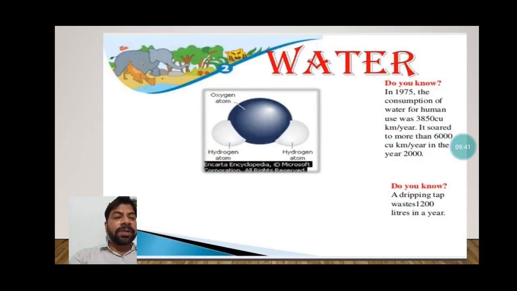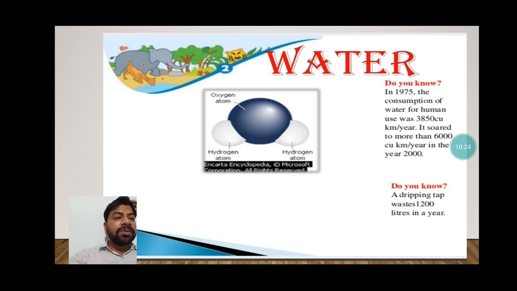Next is the water. Water is very essential, and this is the life supporting thing. Without this we cannot survive. As we have read that land is very important, in the same manner water is also very essential for us. It is written here, do you know in 1975 the consumption of water for human use was 3,850 cubic kilometer a year. It soared to more than 6,000 cubic kilometer a year in the year 2000. So day by day our demand is increasing for more and more use of water. We are consuming more water for different purposes.